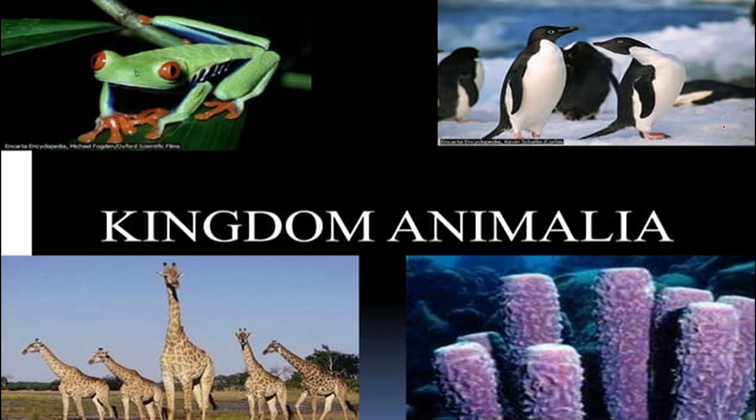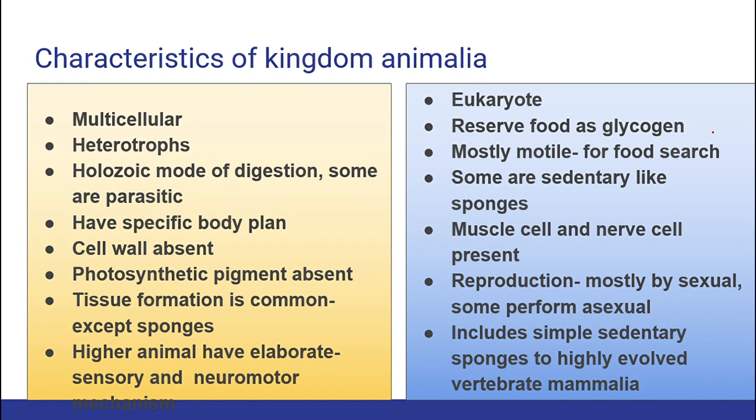In today's class, we are going to deal with part 9 of diversity of living organisms, that is kingdom Animalia. Let's begin our class with the characteristics of kingdom Animalia. So what are the features present in organisms which are present in the kingdom Animalia? Are they eukaryotes or prokaryotes? They are eukaryotes. What are eukaryotes? Eukaryotes are the organisms which have distinct nuclei. When I say distinct nuclei, it means their nucleus is covered with a nuclear membrane.